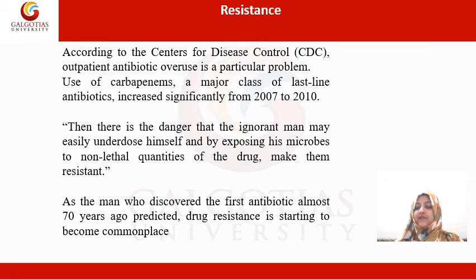So what happens if the resistance develops in your body? Then the drug is no longer effective against that particular bacteria, and the infection does not get overcome by your body. As the man who discovered the first antibiotics almost 70 years ago predicted, drug resistance is starting to become commonplace. Drug resistance is one of the major issues regarding antibiotic use. So it is very important to use it properly and complete the whole course of the antibiotics.